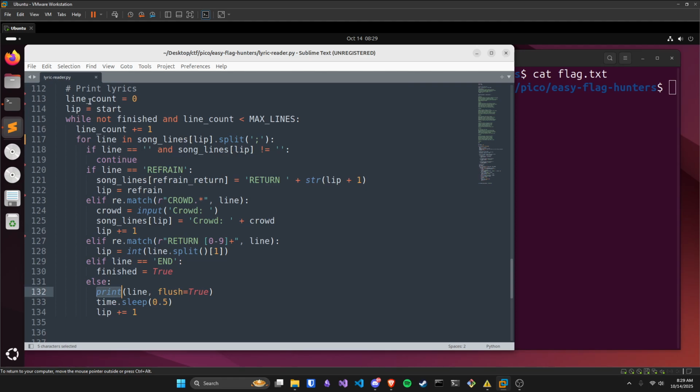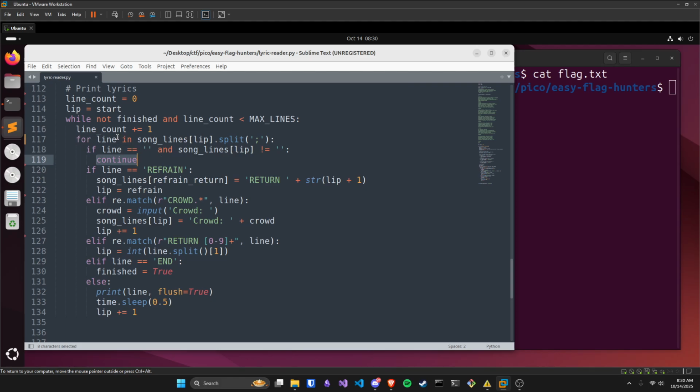So line counter is just an incrementing variable. And as long as it doesn't hit 100, we're going to continue on this while loop. So while not finished and line count is less than max lines, line count equals +1. So that's the incrementing variable. For line in song lines, lip dot split, and you have this semicolon. If line equals this and song lines lip does not equal empty string, then we just continue. So it looks like we'll process what the line is.